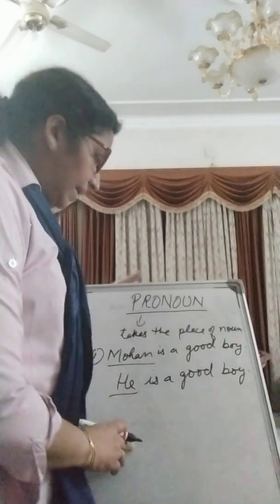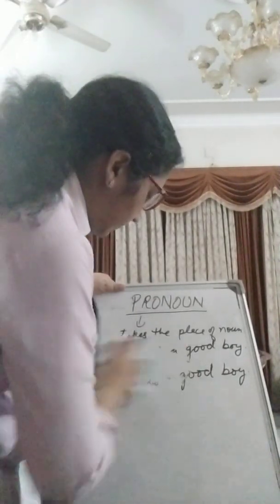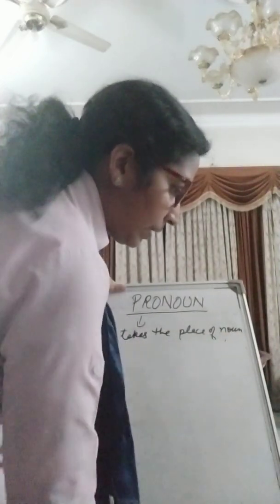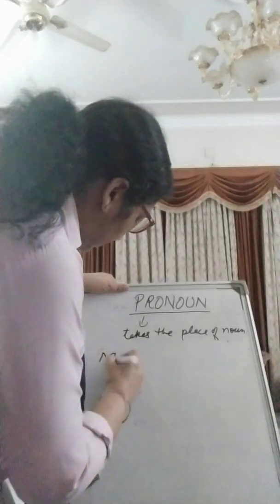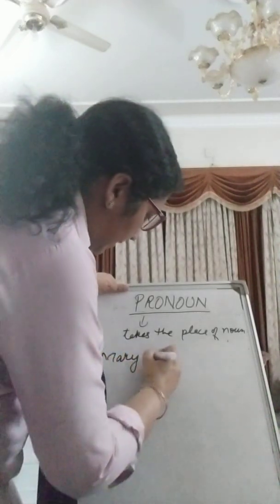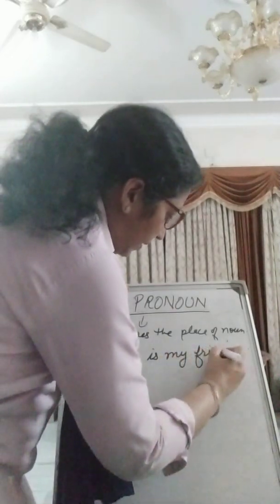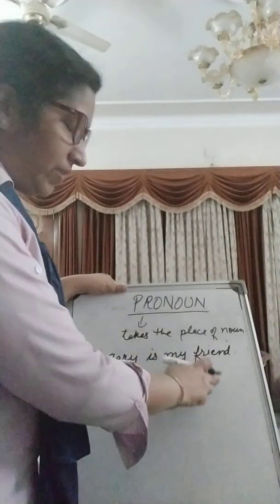Now, let us take one more example. For example, Mary is my friend. Okay, Mary is my friend.